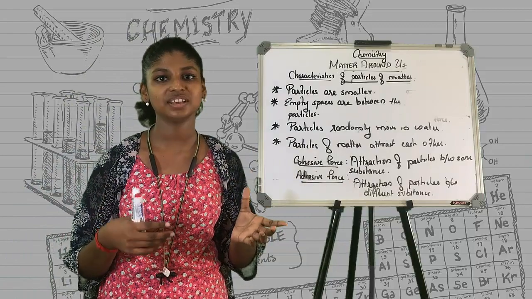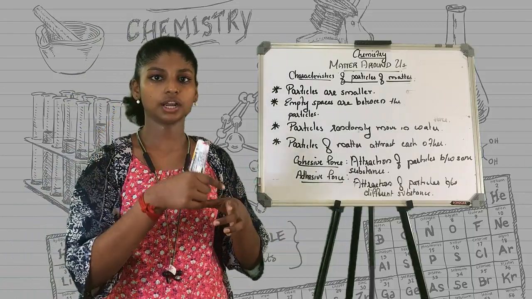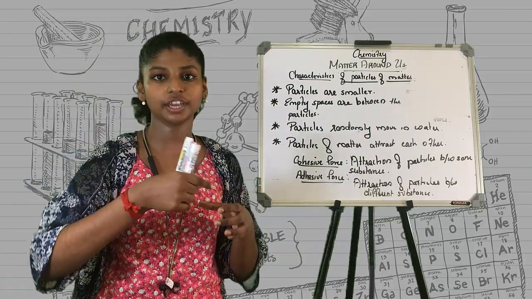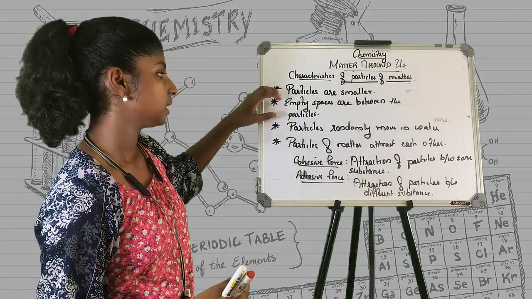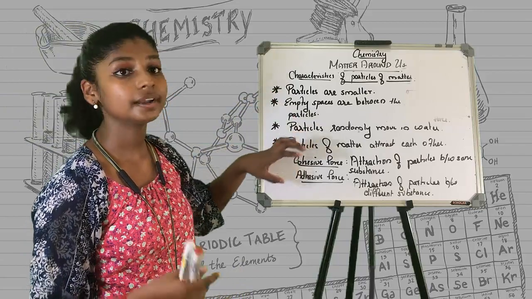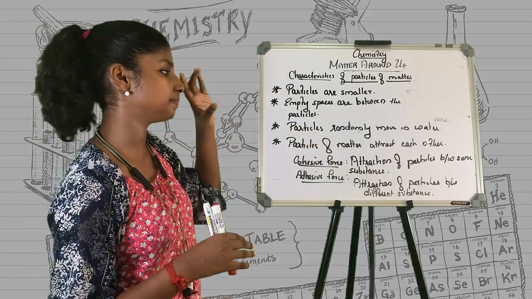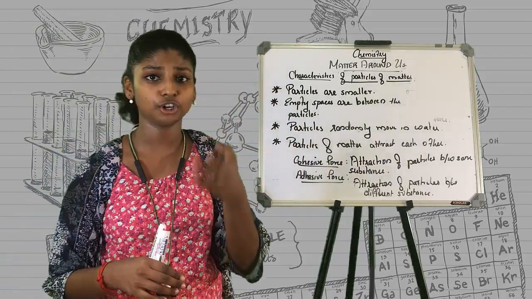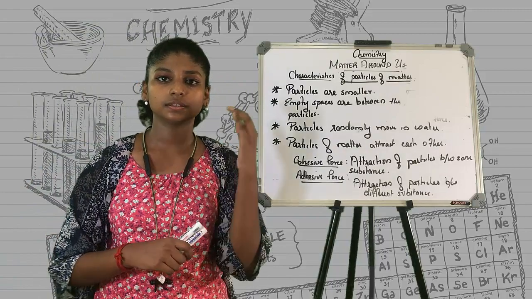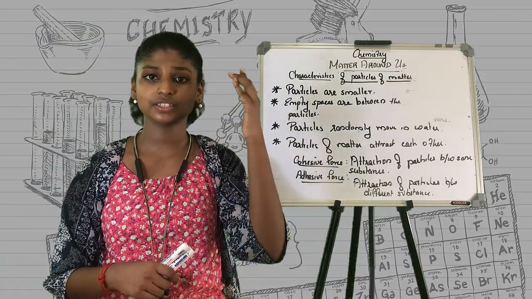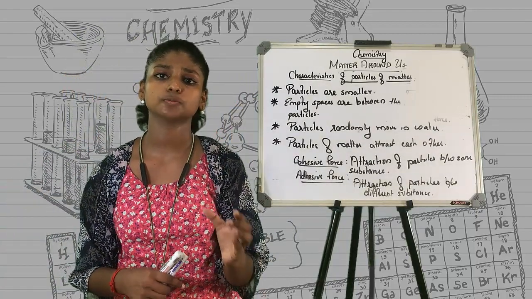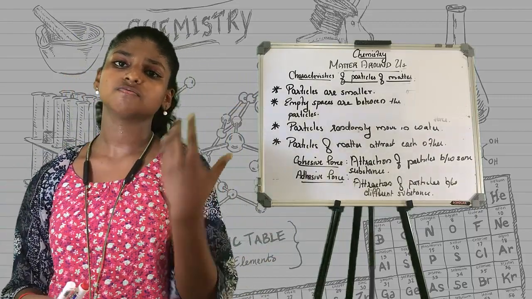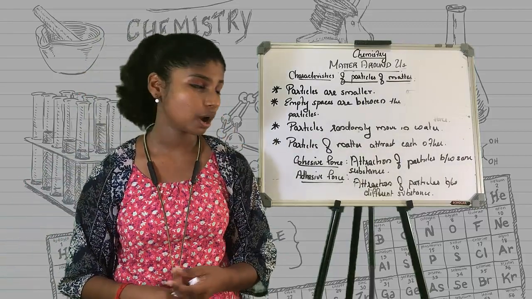That also we have discussed, whenever we put sugar or chalk in water. Next, the third point is that particles randomly move in water. That zigzag motion is known as Brownian motion, and this motion was found by Robert Brown.